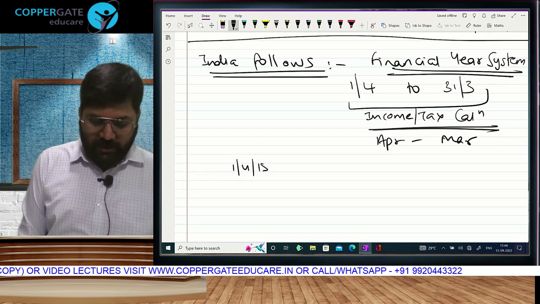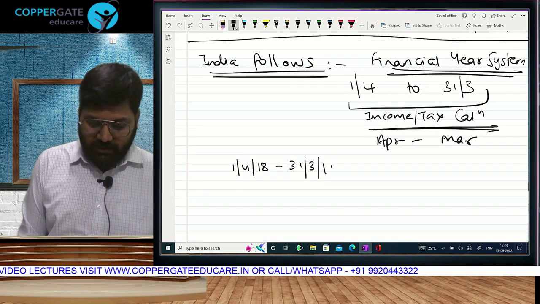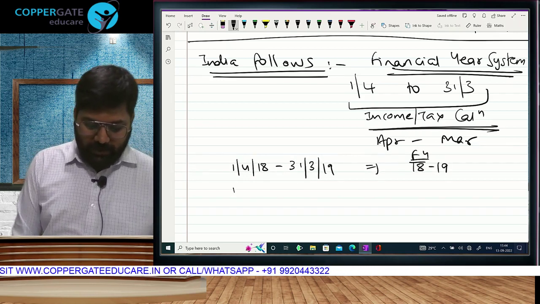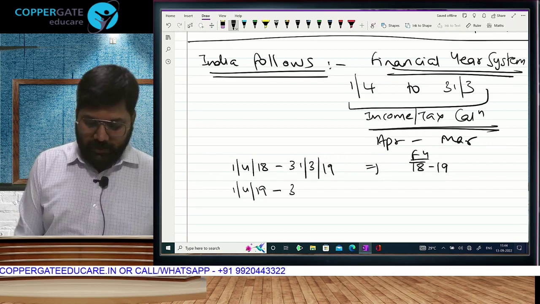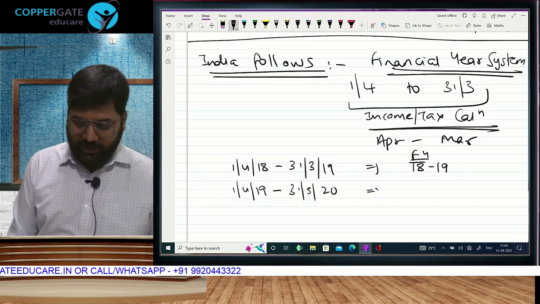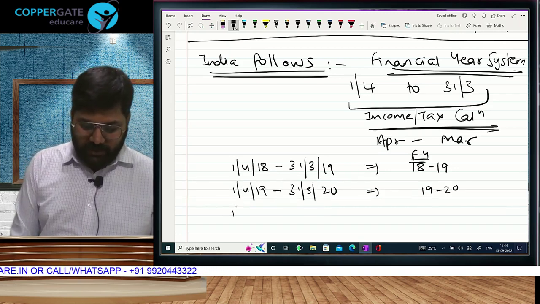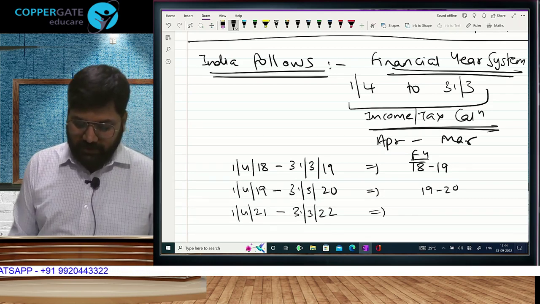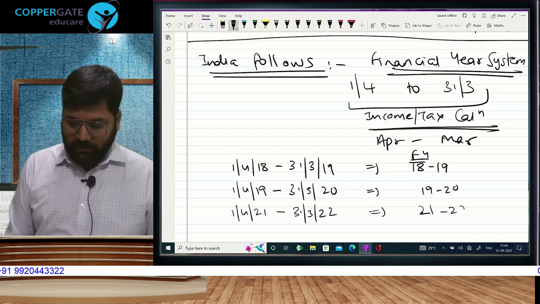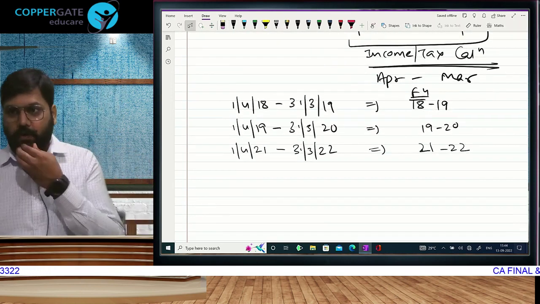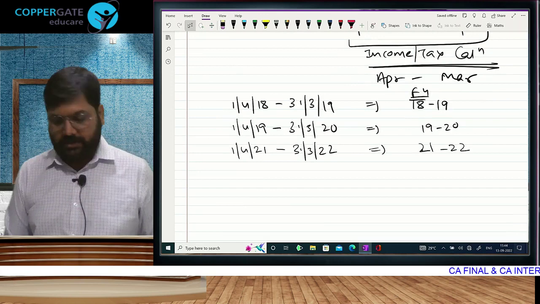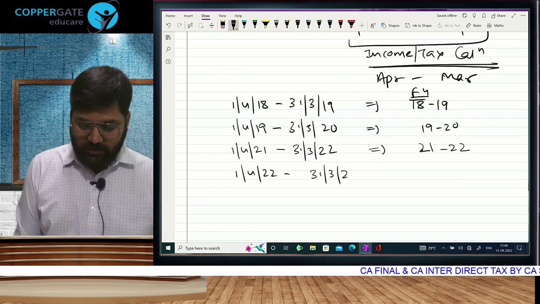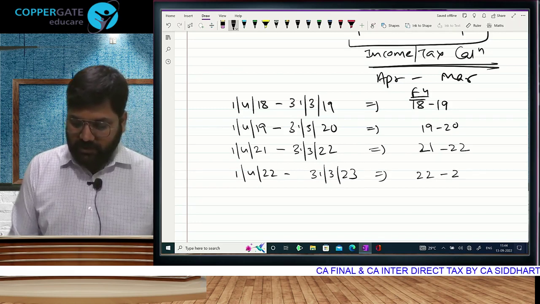which started on 1st April 18 and ended on 31st March 19 will be called financial year 18-19. The period which started on 1st April 19 and ended on 31st March 20 will be called financial year 19-20. The period which started on 1st April 21 and ended on 31st March 22 will be called financial year 21-22. The period which is right now going on at the time when we are doing our lectures is 1st April 22 to 31st March 23. Can we call it financial year 22-23?